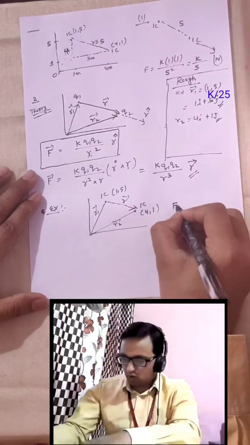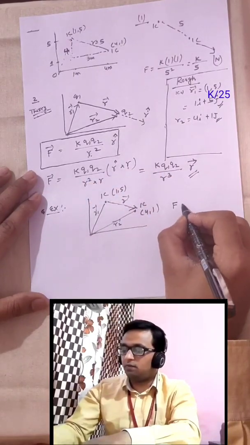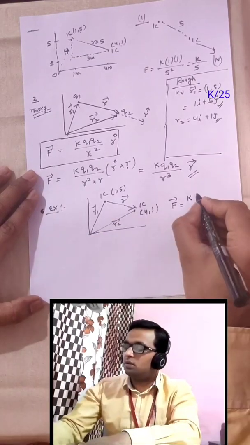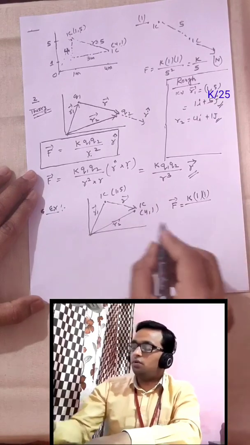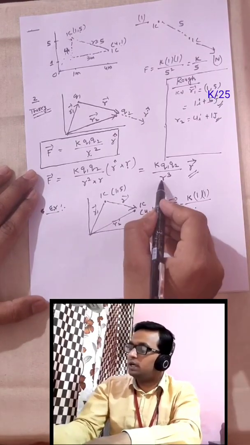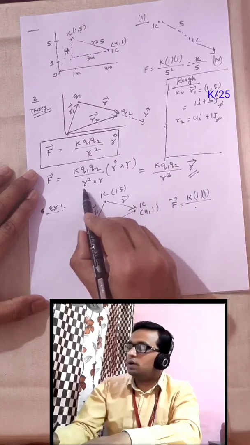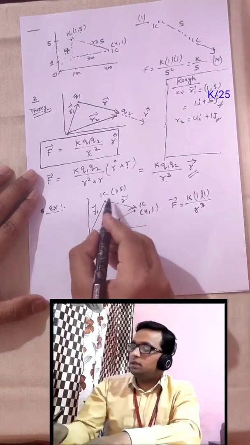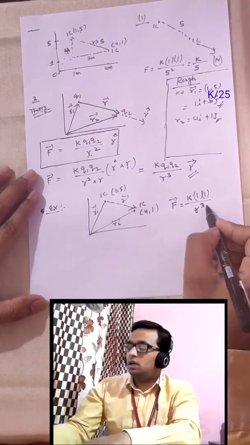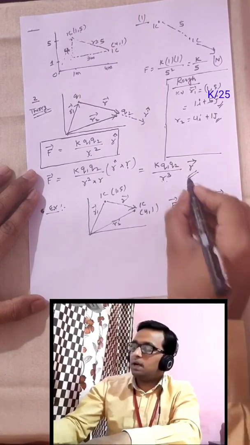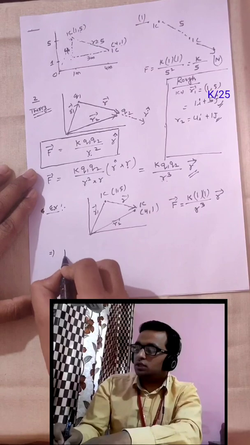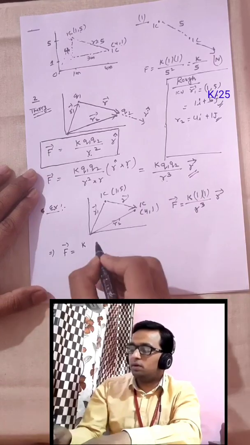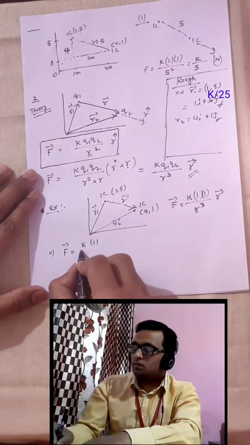According to Coulomb's law in vector form, we can say F equals k q1 q2, that is 1 into 1, upon, instead of r square you have to write r cube. Remember it, you will not write r square, you will write r cube. R cube means this magnitude, this length, to the power 3, multiplied by vector r. So just replace the values. K is 9 into 10 to the power 9, 1 into 1, upon